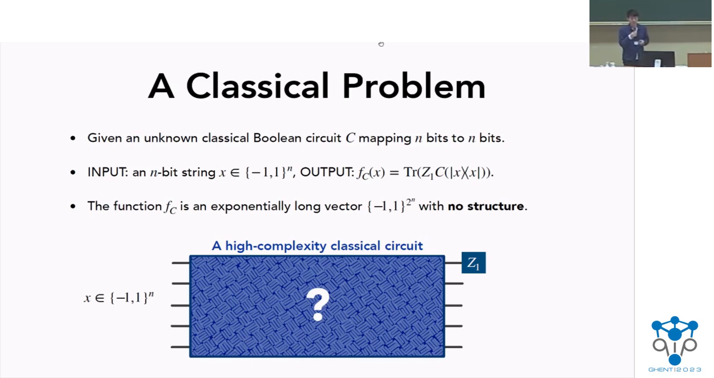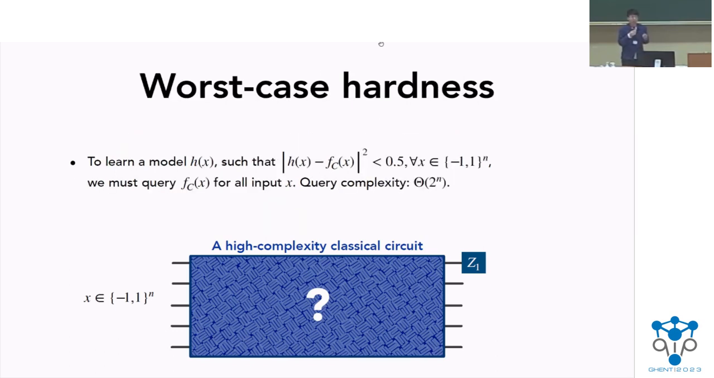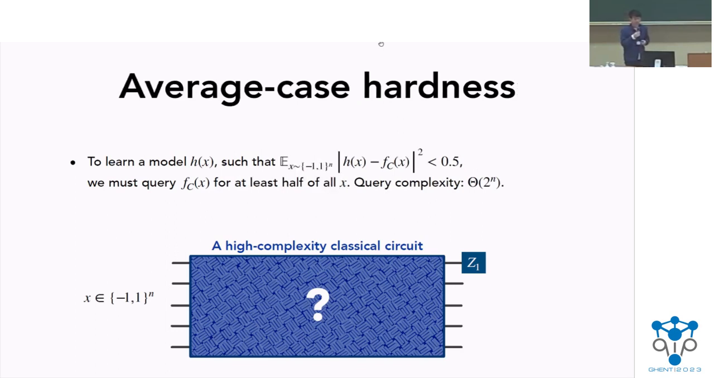So for example, we can look at the worst case. So if you wanted to learn a model such that for all inputs, we can predict this f_C of x up to some constant error, then one can easily show that we must query all the inputs. And hence the query complexity as well as sample complexity and computational complexity would all grow exponentially in n. And the reason is pretty straightforward. It's just because if you didn't query a particular input, you don't know what the corresponding output is. So you cannot guarantee a worst case prediction error. And because there's no structure, it's even harder in the average case.